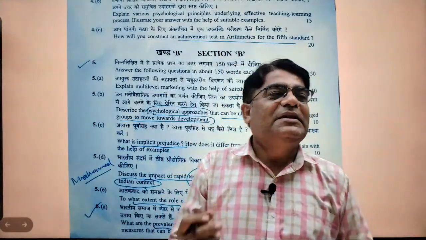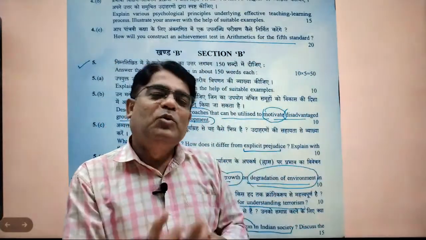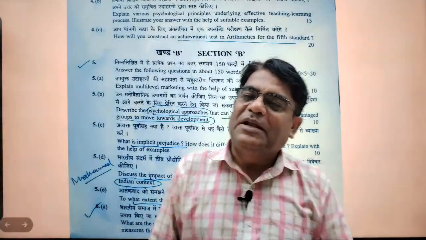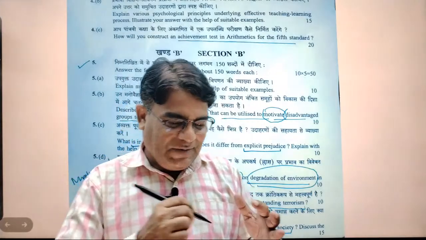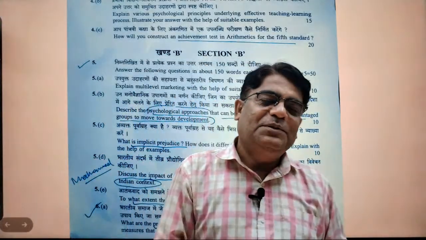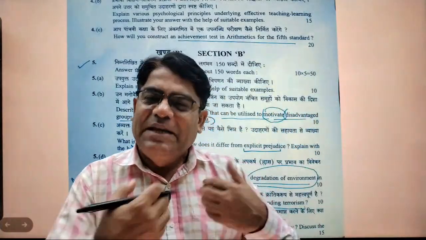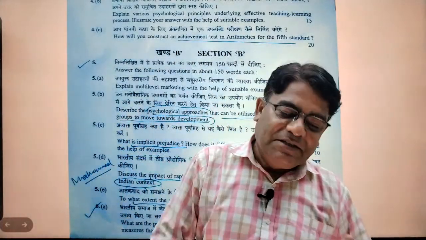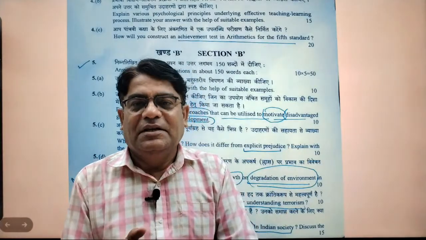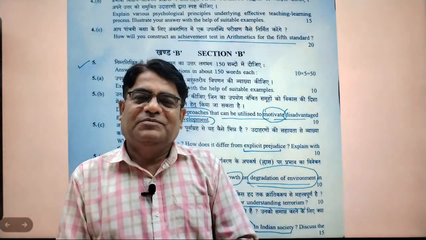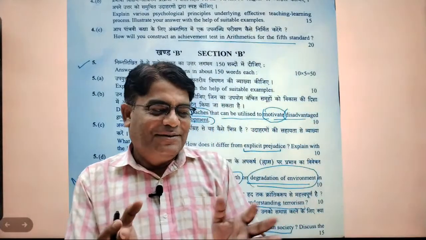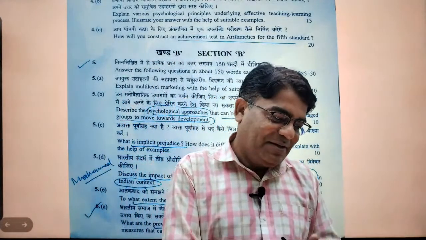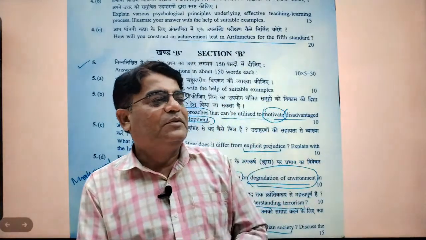Implicit. उसी तरीके से black and white both commit some crime, then if they come to know that black has committed this crime, they prescribe more severe punishment, as a game के रूप में. So this is called the implicit association test. So there are many tests that claim to reveal that people have some disliking for a group.